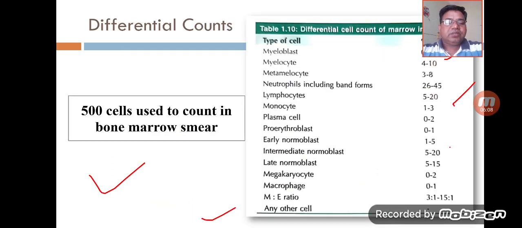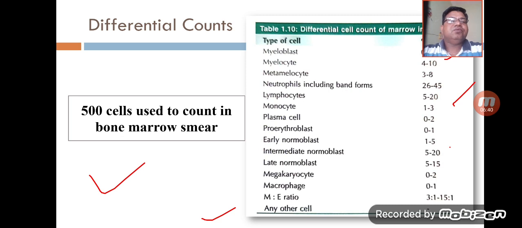So if we go through the differential count, then how we have to assess the counting of these bone marrow cells. Here we can use the 500 cells. On the smear we will examine these 500 cells, and we will try to differentiate, and the normal differentials, as you can see on the right side, this is the normal differential of the marrow cells. The myeloblasts are basically seen in 0 to 3% population.